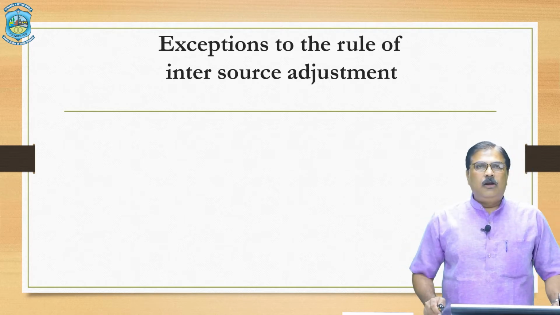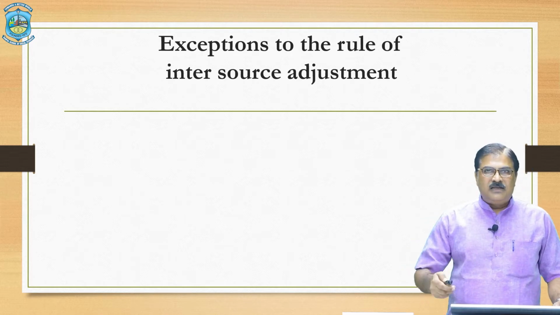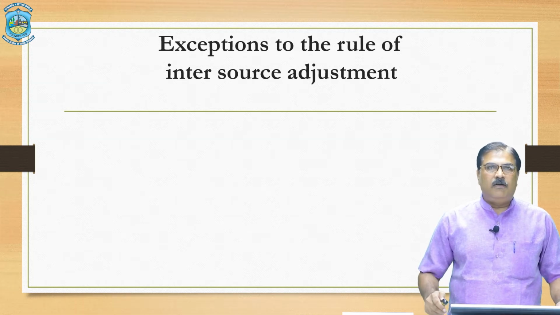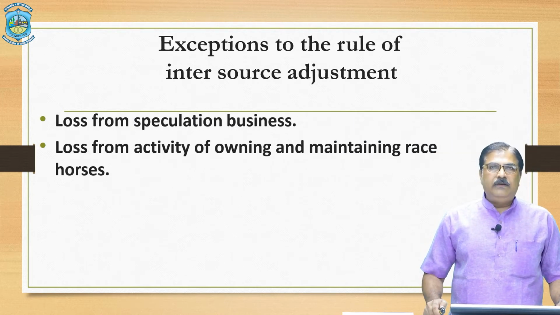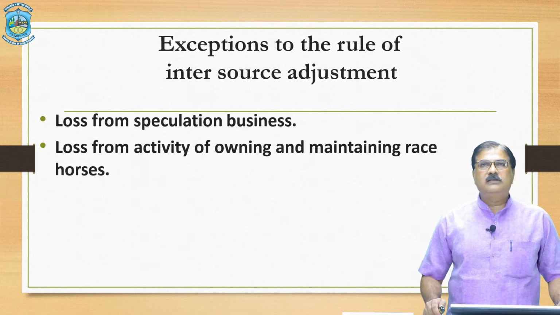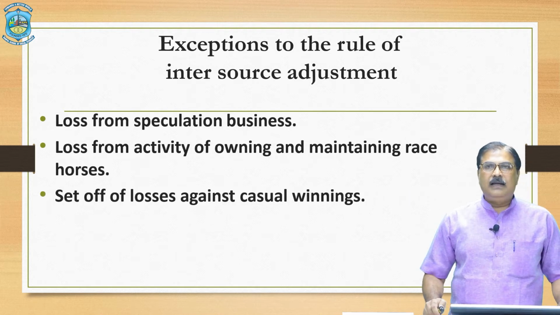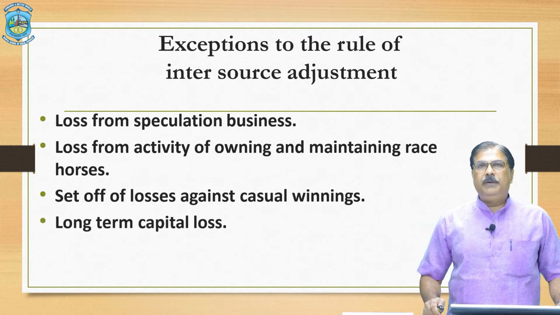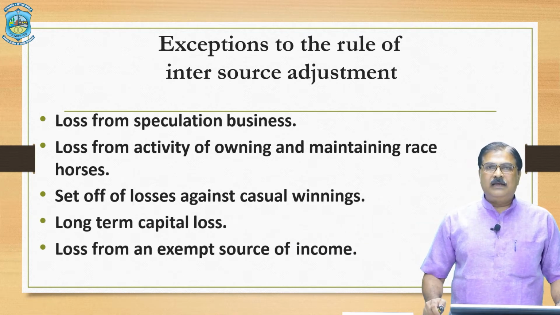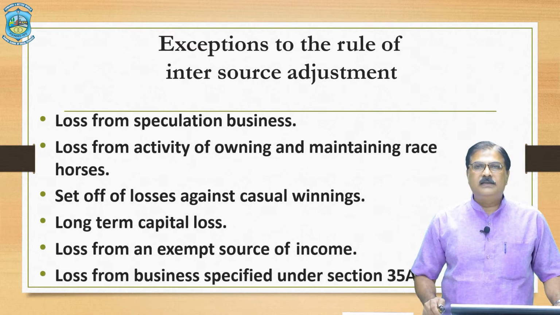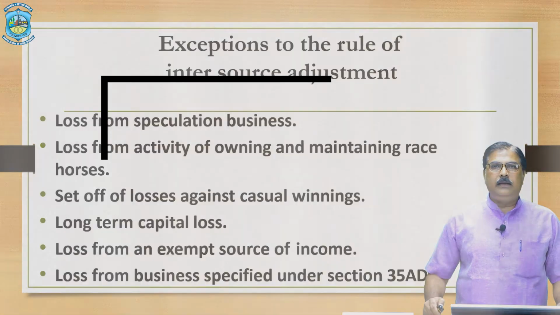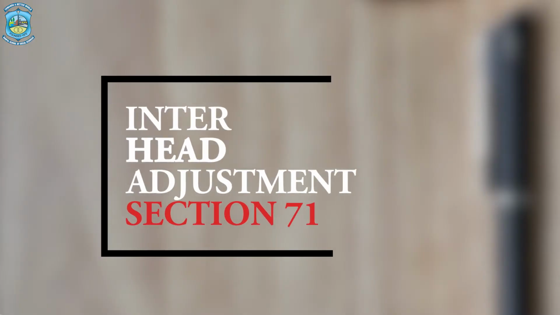There are certain losses which cannot be set off inter-source under the same head. For example, loss from speculation business, loss from the activity of owning and maintaining race horses, set off of losses against casual winnings, long-term capital loss, loss from an exempt source of income, and loss from business specified under Section 35AD. Now move to another provision, Section 71, that is inter-head adjustment.